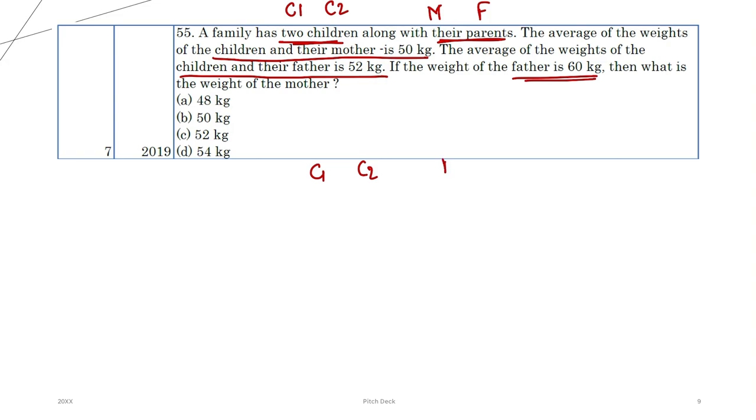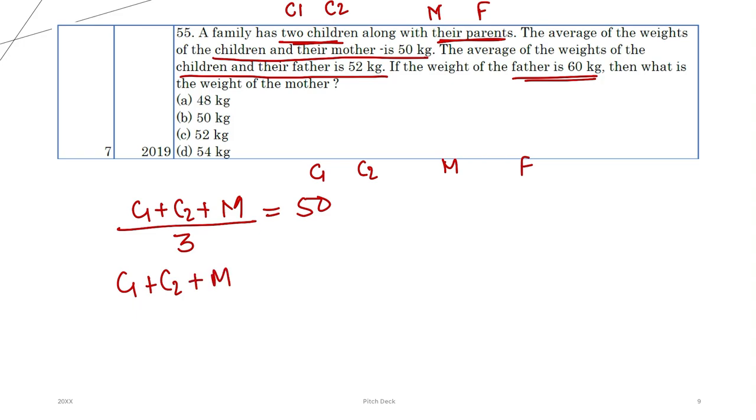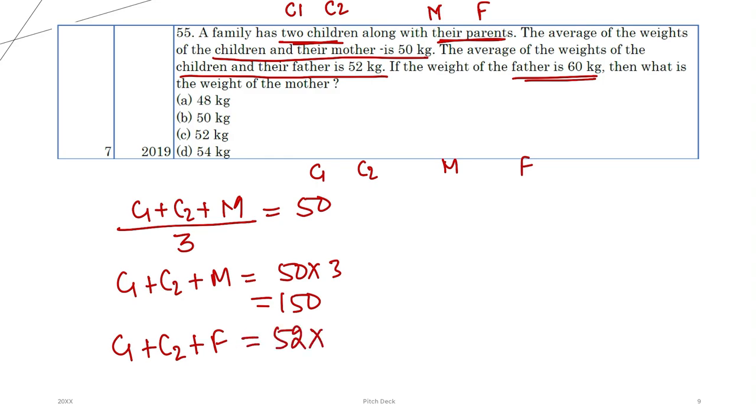C1, C2, mother and father, there are 4 people. Average weight of children means C1 plus C2 plus mother, if I show you, is 3 is 50, right? This is the way to write an average. The total weight of these 3 people is 50 into 3, that is 150. I hope this is clear. And the other statement says that average weight of 2 children and father is 52 into 3, that is 156. I hope this is clear.